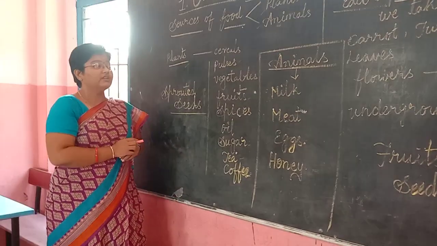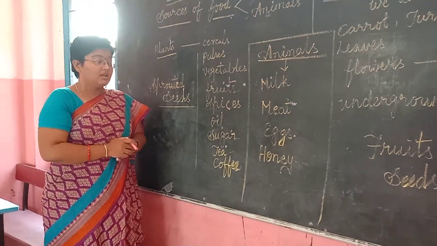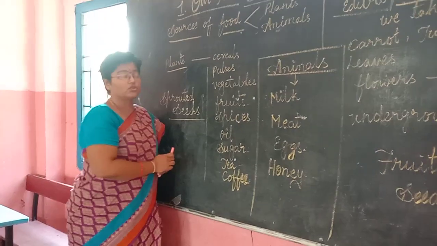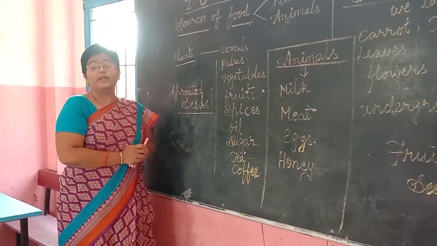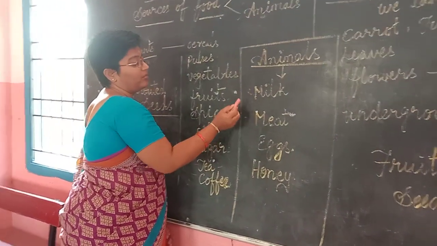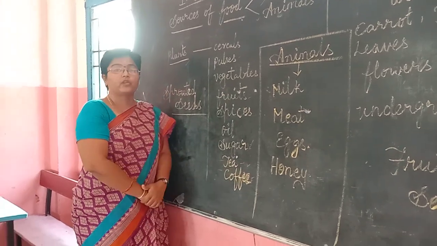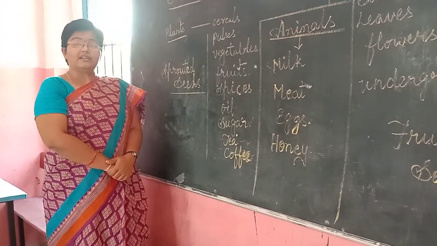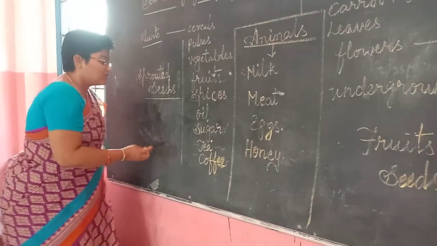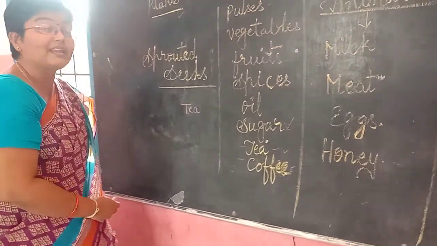Have you ever thought, while taking a cup of coffee, where does it come from? Let us think, children, while taking tea or coffee, what are they made of? They are made by mixing milk, sugar and coffee or tea powder. So what are the ingredients used to make a cup of tea or a cup of coffee?